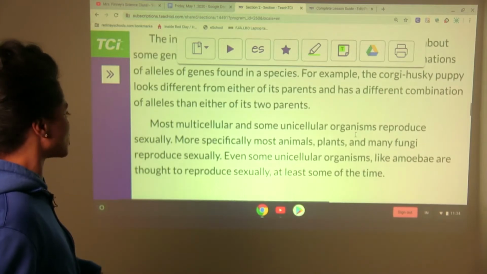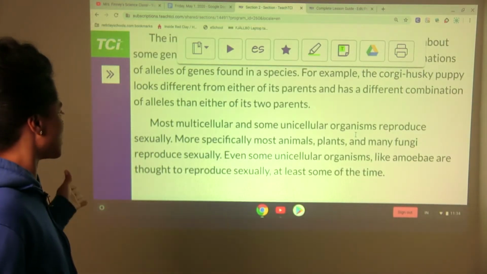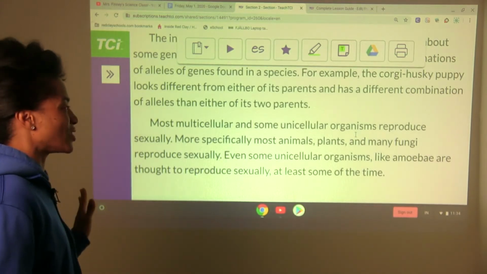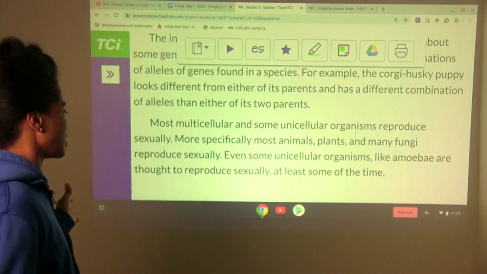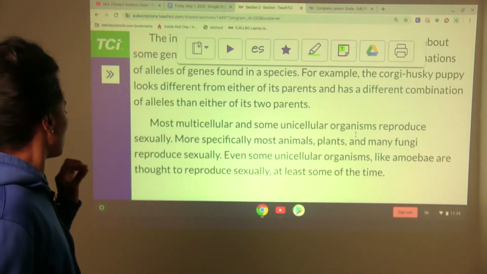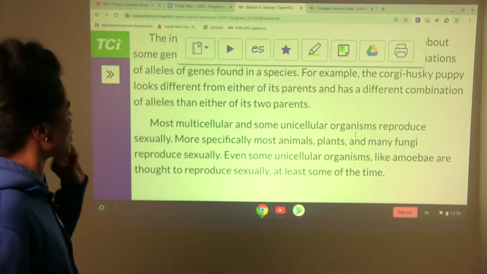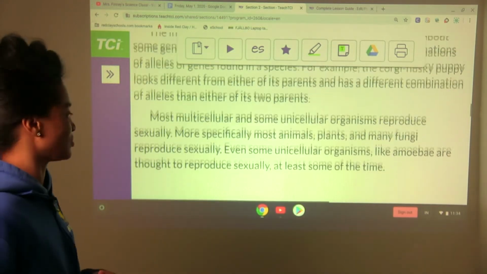All right, most multicellular and some unicellular organisms reproduce sexually. More specifically, most animals, plants, and most fungi reproduce sexually. Even some unicellular organisms, like amoeba, are thought to reproduce sexually at least some of the time.